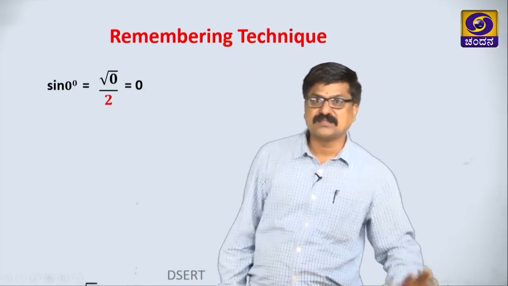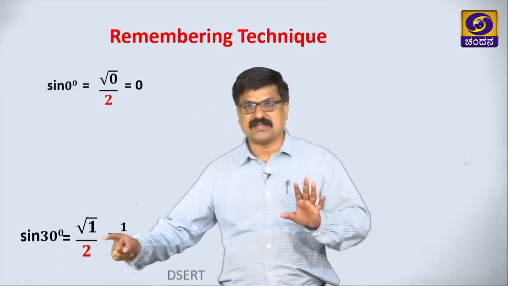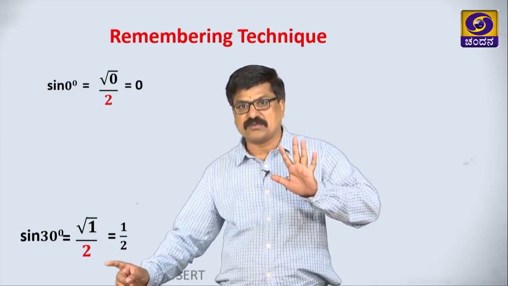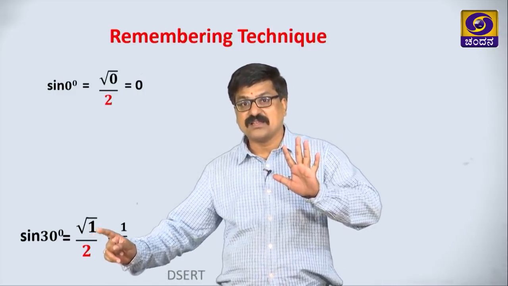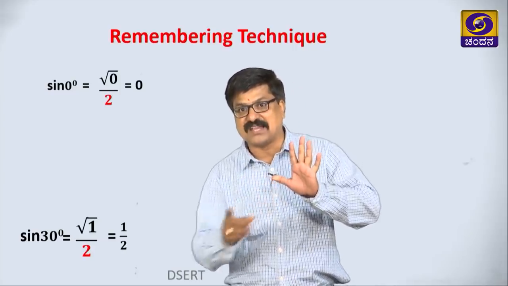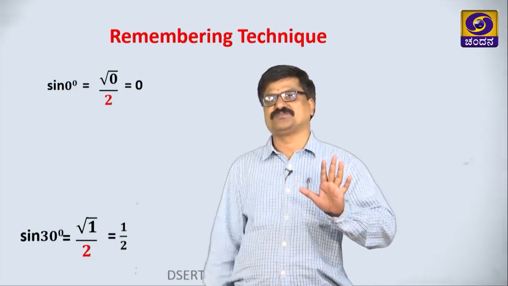See the next one. See sine 30 degree. This is 30. See, 2 is in the denominator, root is here, inside the root. Before this, how many fingers are there? Only 1. Write root 1 by 2, which gives 1 by 2.